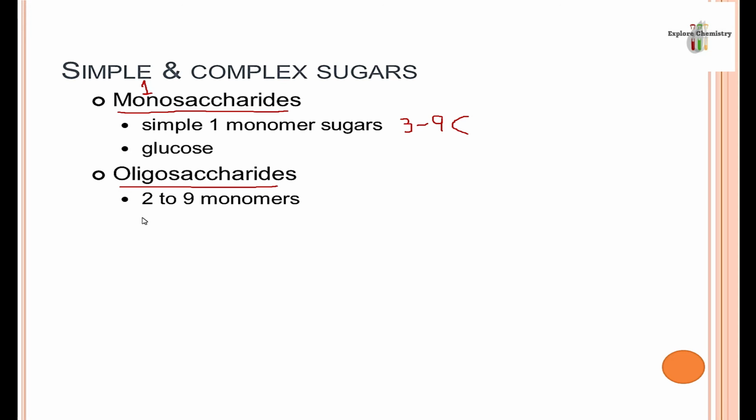If they contain 2 monosaccharide units, that oligosaccharide is known as a disaccharide. If they contain 3 monomers connected through glycosidic linkage, they are called trisaccharides. So oligosaccharides can be disaccharide, trisaccharide, tetrasaccharide, pentasaccharide, hexasaccharide and so on, on the basis of the number of monomers from which they have formed.